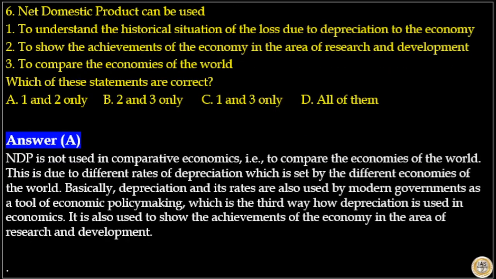Here the answer to this question is option A. That is, statements 1 and 2 are correct and statement 3 is incorrect. NDP is not used in comparative economics, that is, NDP is not used to compare the economies of the world. This is due to different rates of depreciation which are set by the different economies of the world. Basically, depreciation and its rate are also used by modern governments as a tool of economic policy making, which is the third way depreciation is used in economics. It is also used to show achievements of the economy in the area of research and development. So option A is your answer.